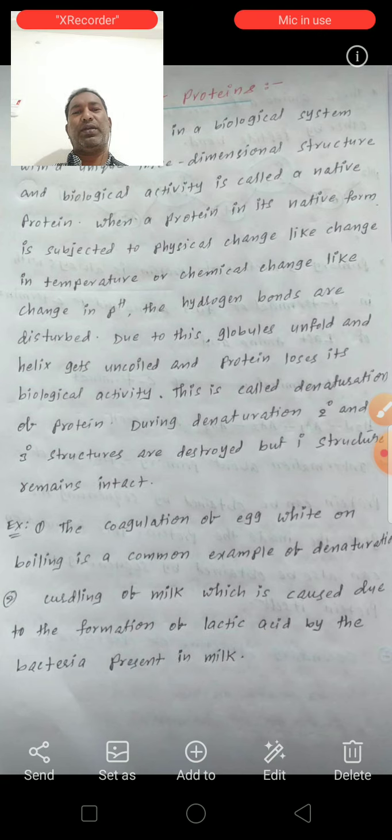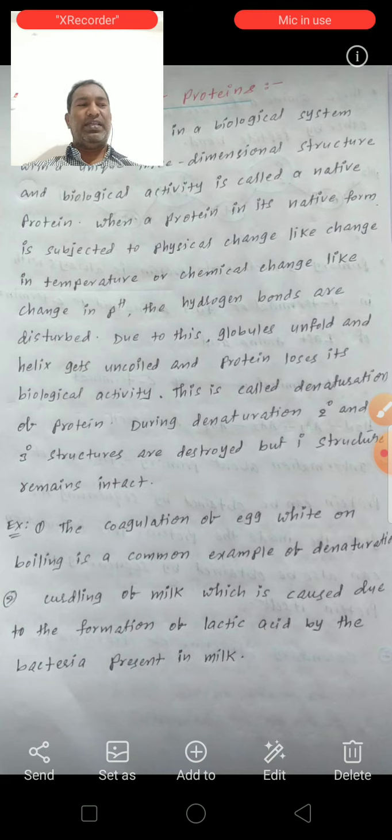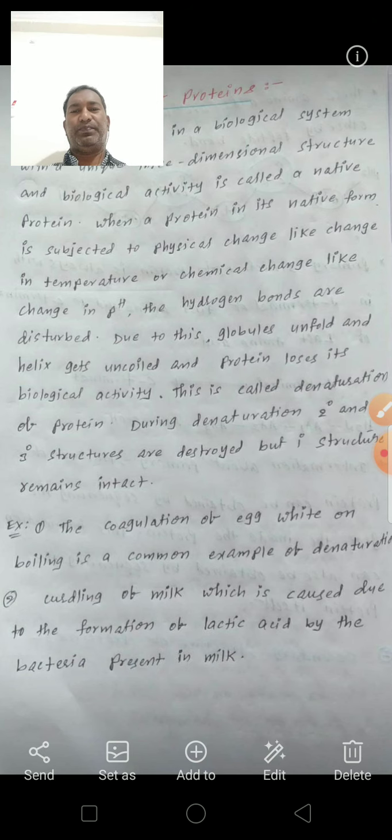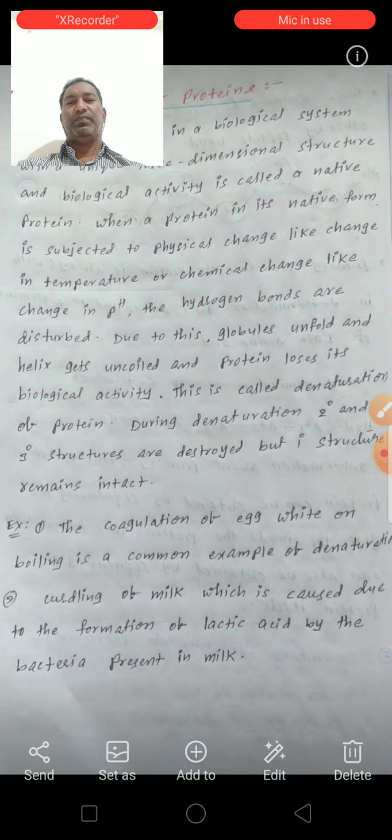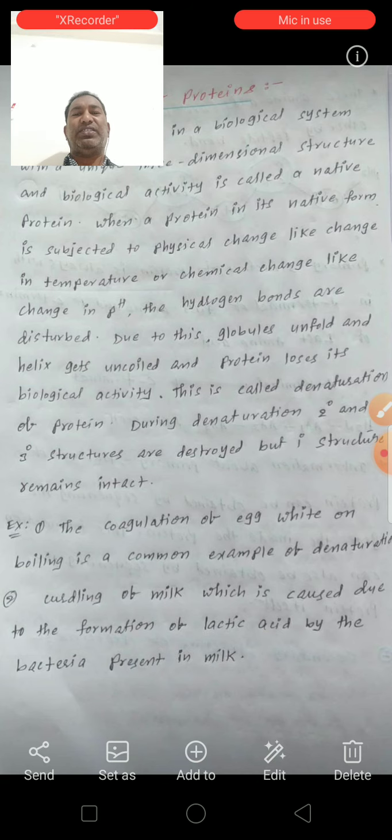The protein loses its biological activity. This is called denaturation of protein. During denaturation, secondary and tertiary structures are destroyed, but primary structure remains intact.